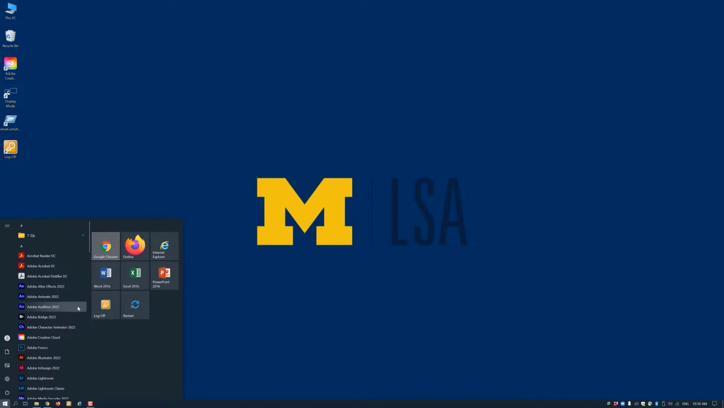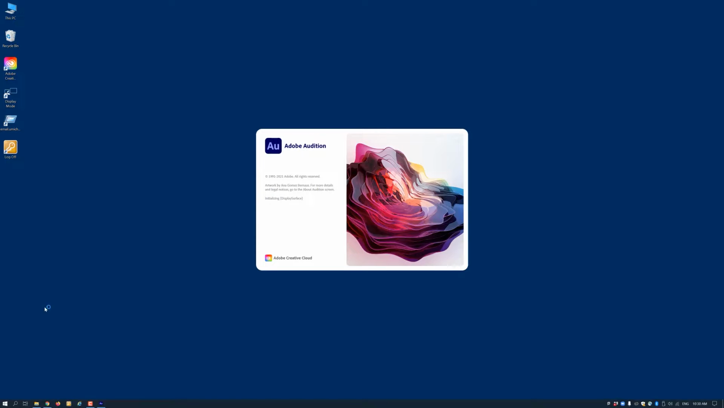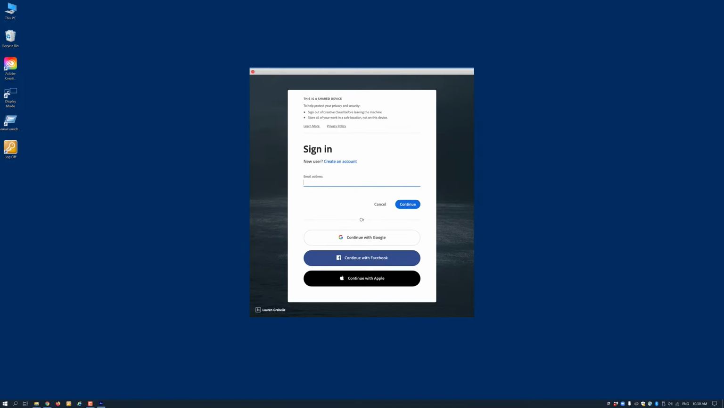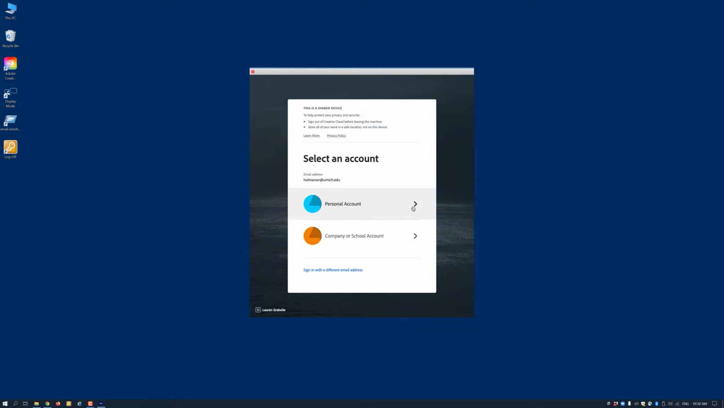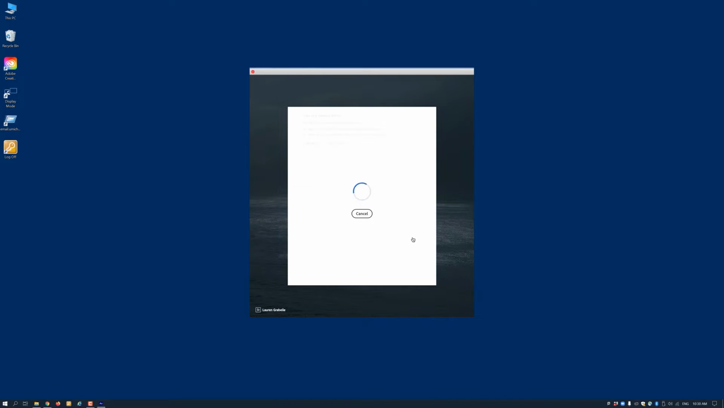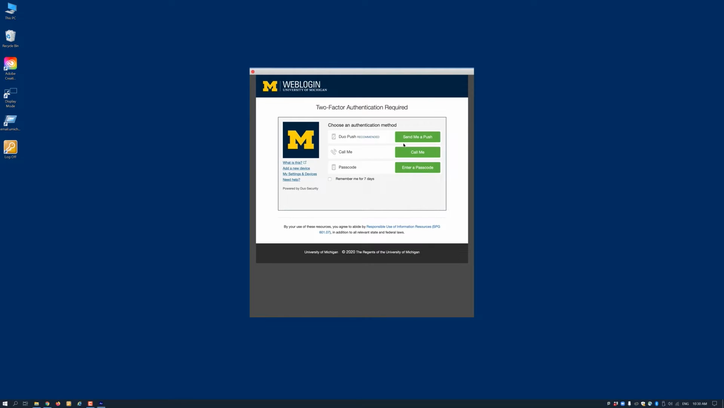If you are working on a computer in one of the computer labs on campus, you may notice a dialog box appear asking you to log in. Here, you will need to select the Enterprise ID login option instead of the Adobe ID option and log in with your U of M credentials.